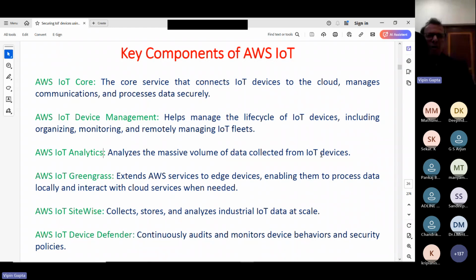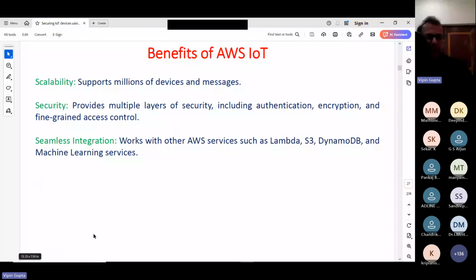So we want to analyze whatever data is there. We want to analyze that type of data. For that we have AWS IoT Analytics available, and then we have one AWS IoT Device Defender, which uses all these AI-type solutions for continuously updating and monitoring device behavior. And we will be looking at a small demo of that also. So we can use these types of services. Then we will look at other services also. So let me now move to this IoT Device Defender.